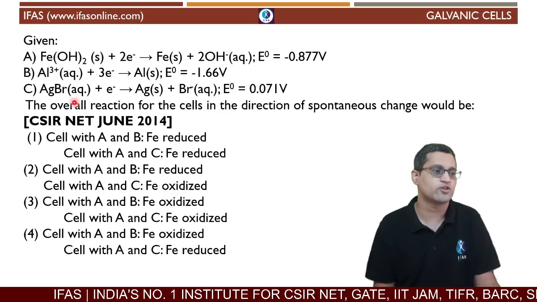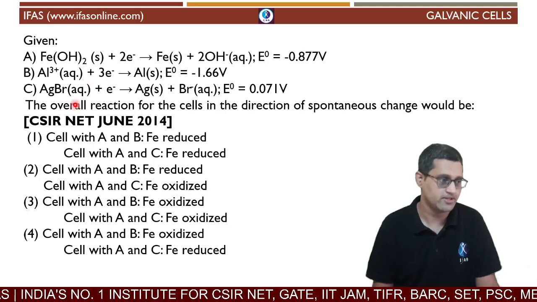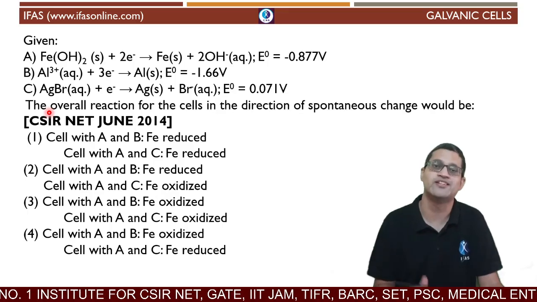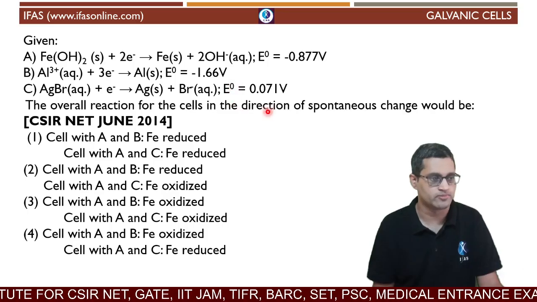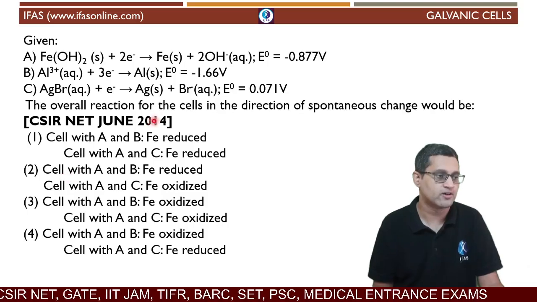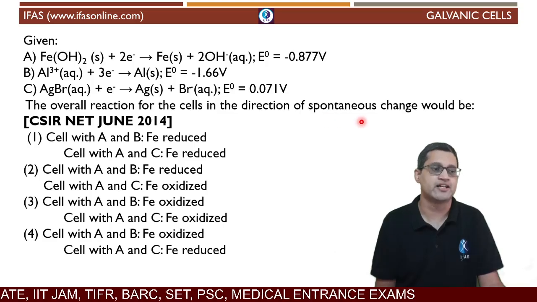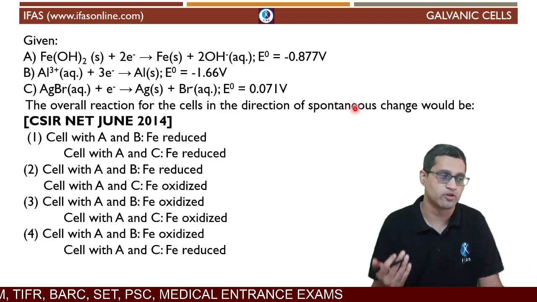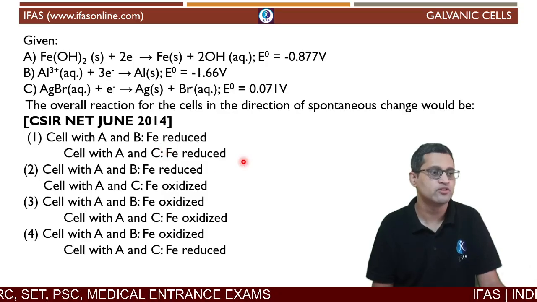Similarly, the reduction potential is given for aluminium, Al3+, and for AgBr, which will have Ag+. For Ag+ to convert to solid Ag, the reduction potential is again given here. Now, what we have to figure out is the overall reaction for the cells in the direction of spontaneous change. So, which reaction will be more spontaneous, and which will be less spontaneous. That's what we have to figure out.